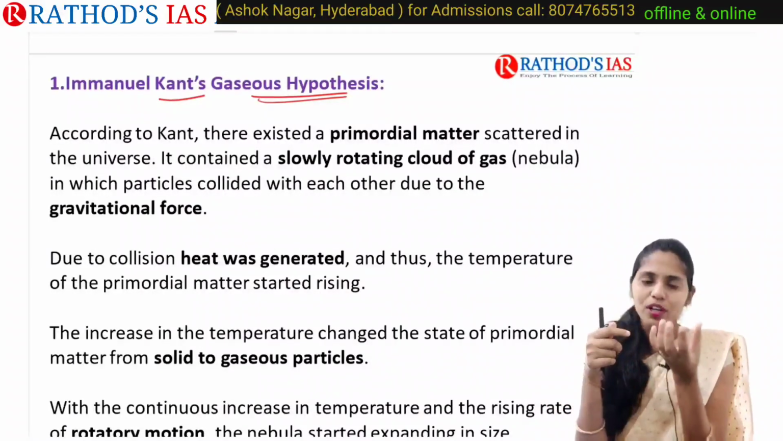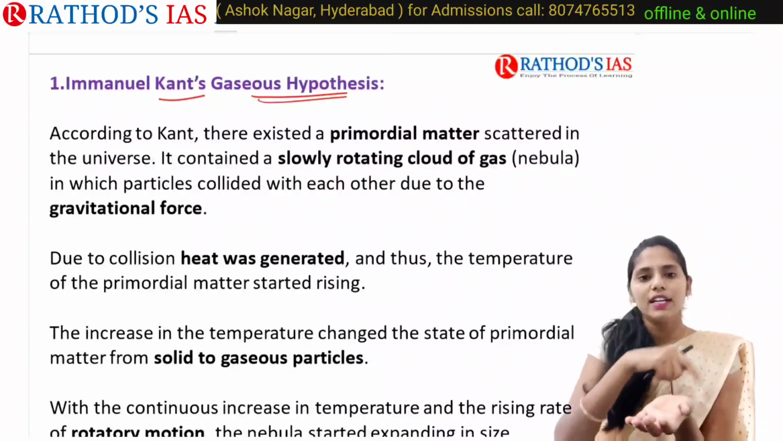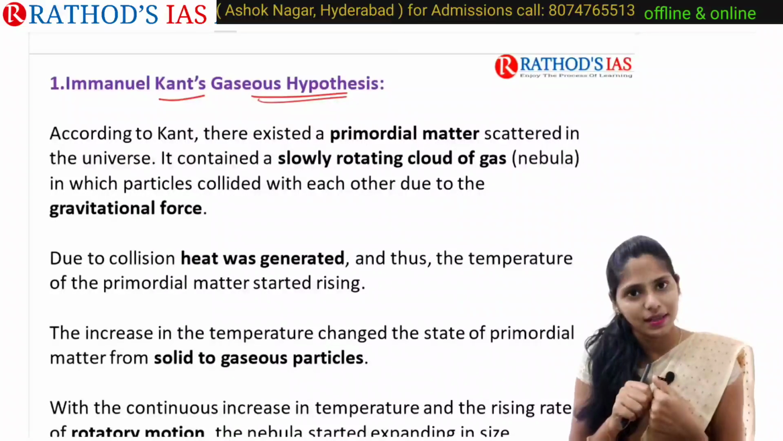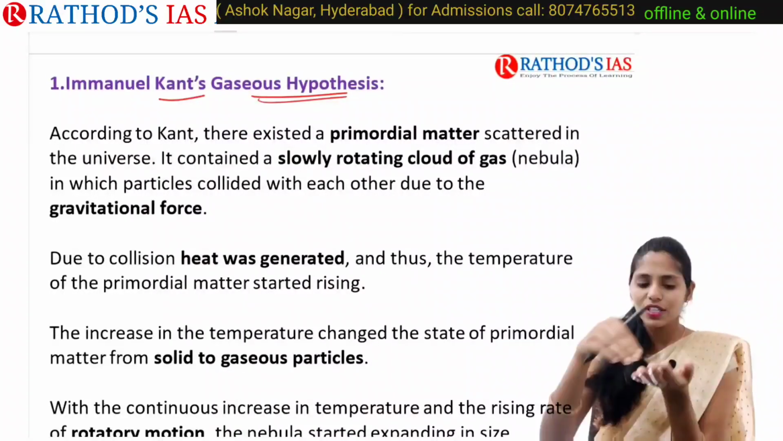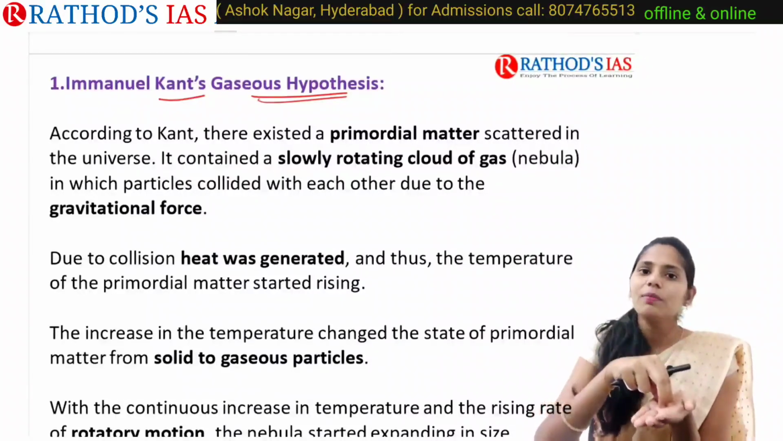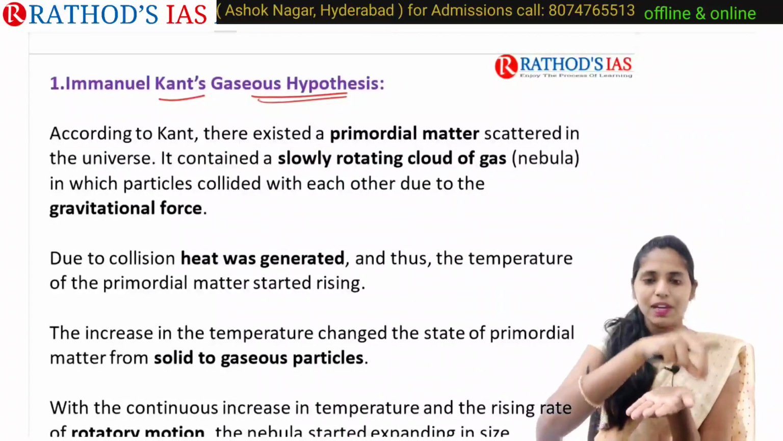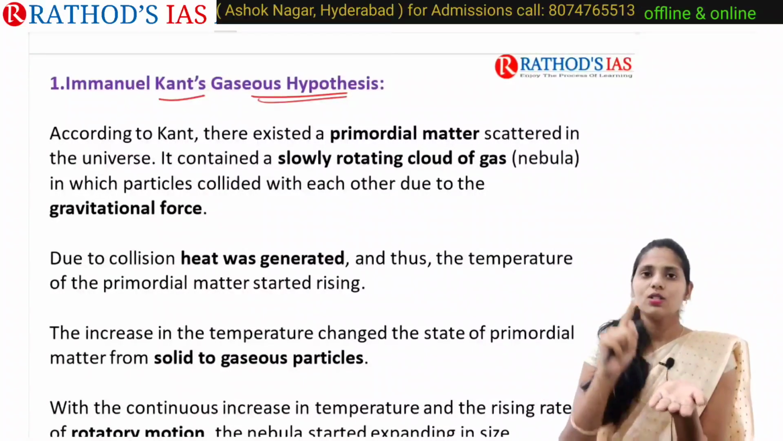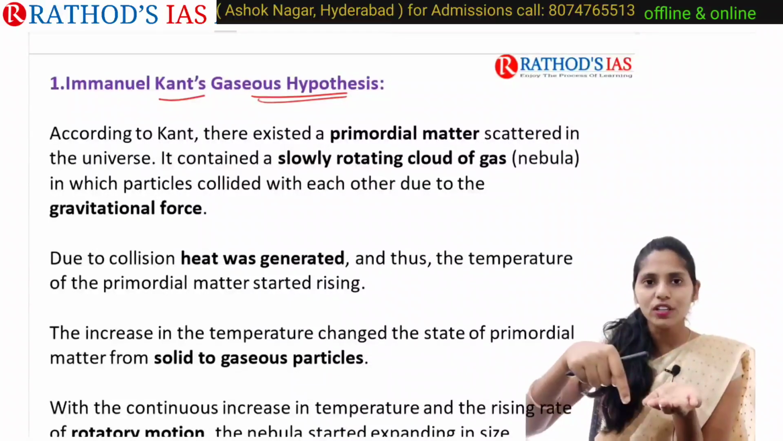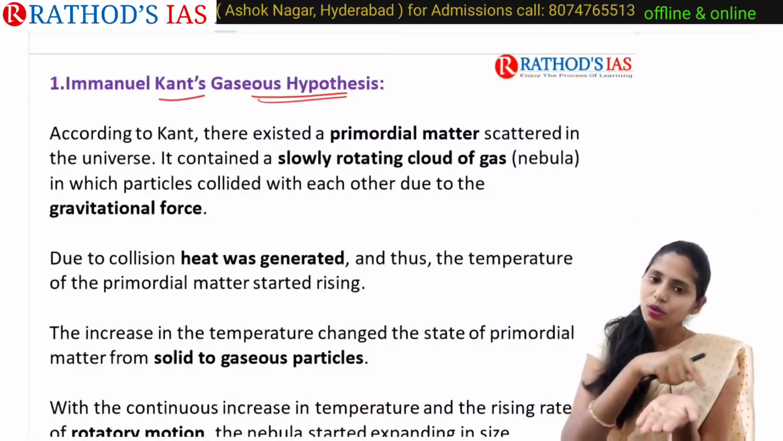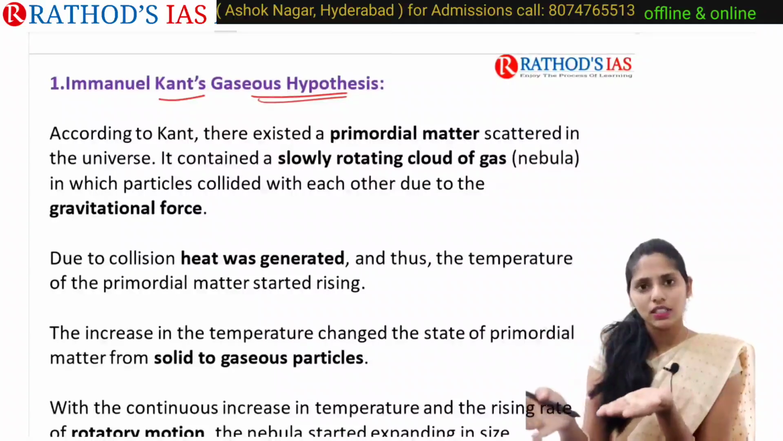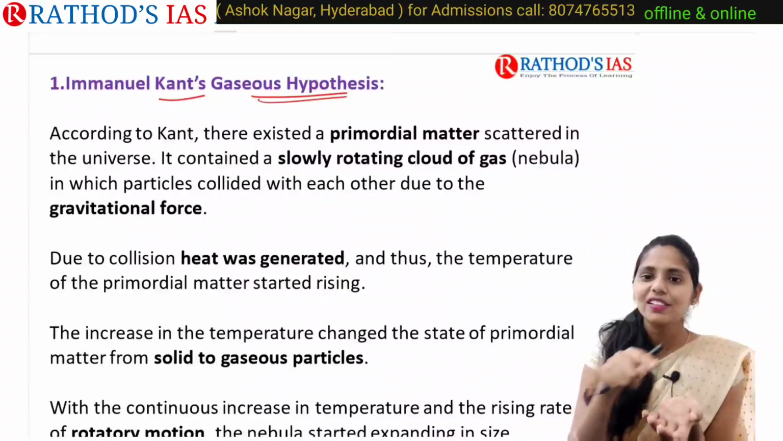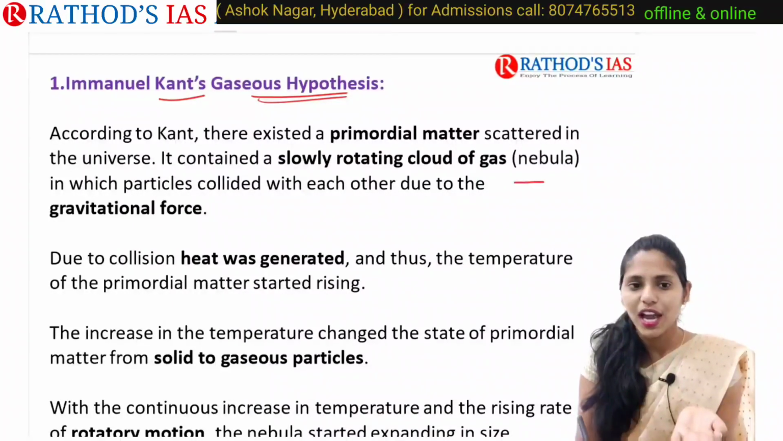Whenever this primordial matter is slowly rotating, it forms a cloud. This cloud of gas is called a nebula. So he says that first there is primordial matter, which is not concentrated in one place but scattered in our universe. It is moving very slowly, and during this slow movement it forms a cloud of gas. The name for this cloud of gas is nebula.